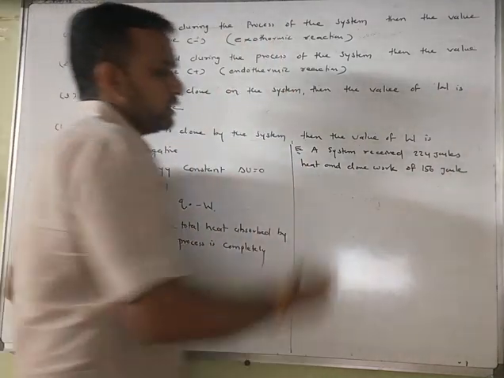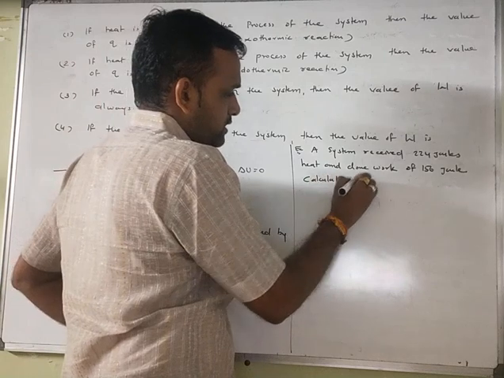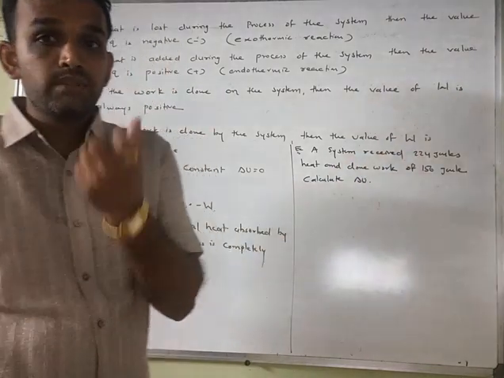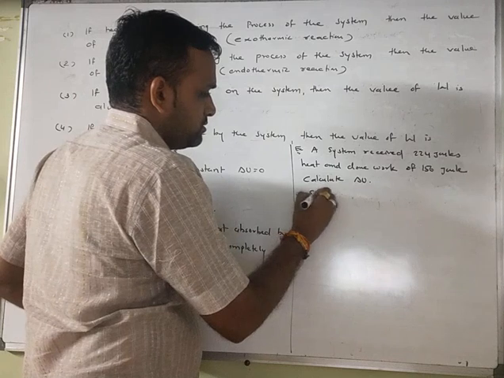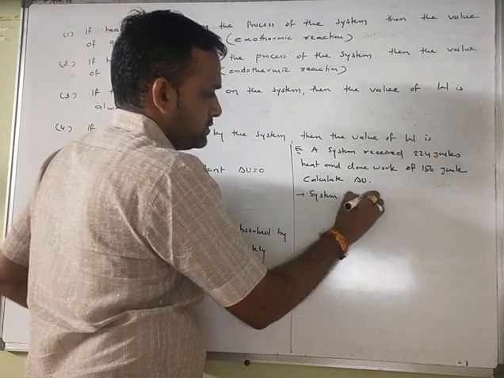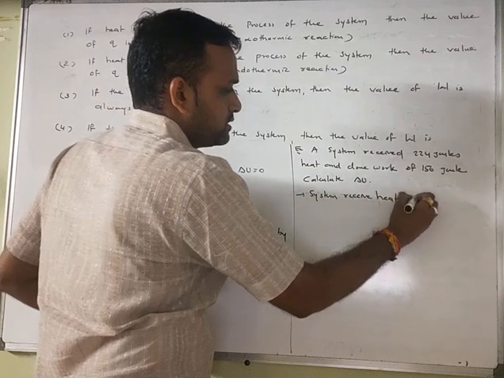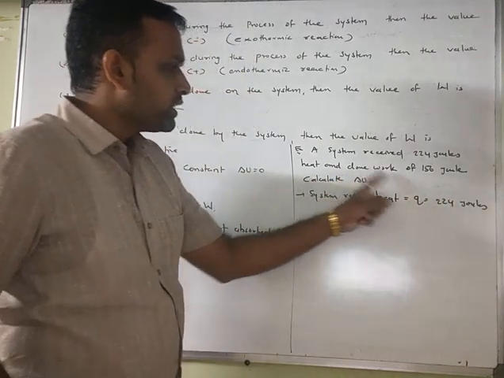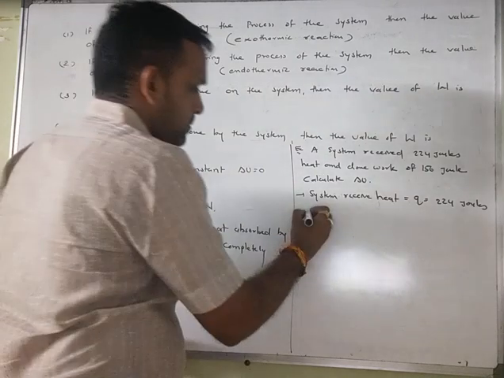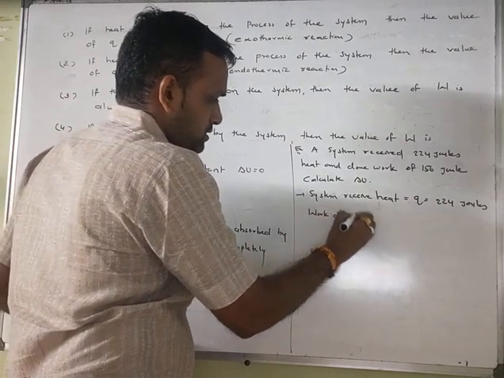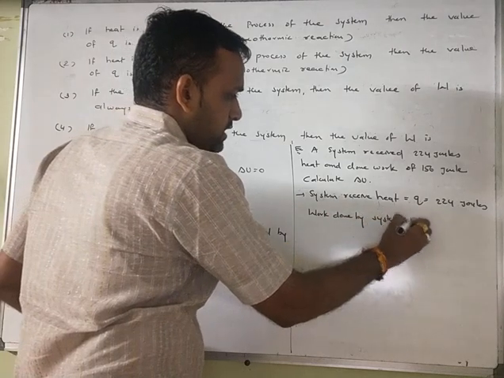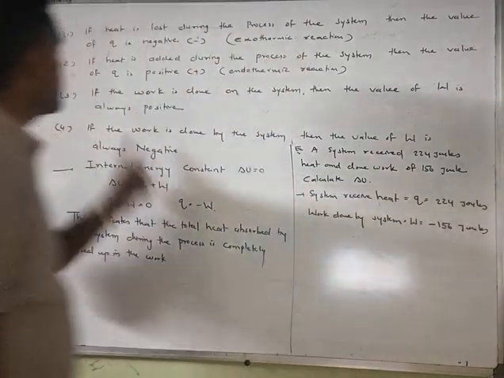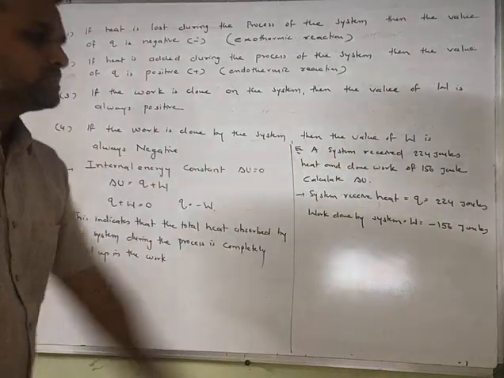Calculate the change in internal energy, delta U. Now see, the system receives heat, that is Q, and that equals 224 joules. Then work is done by the system, W, and that equals minus 156 joules. Here, if work is done by the system, then the value of W is negative, so I put negative here.